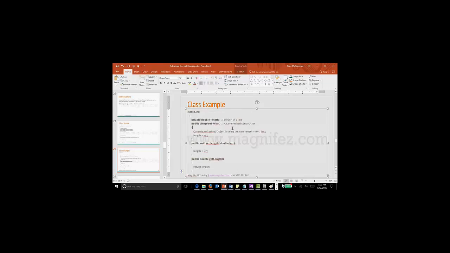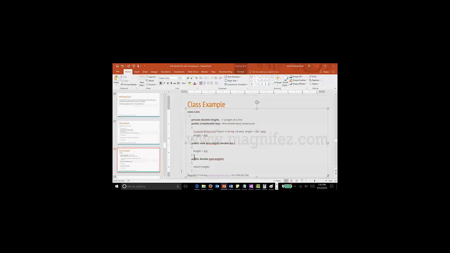It is nothing but the constructor. I will tell you what a constructor is later on. This is a method, and what it is basically doing is setting a value. Length is a variable, and to that variable I am setting a value. So by calling this method, I can set a value to the length of the line.